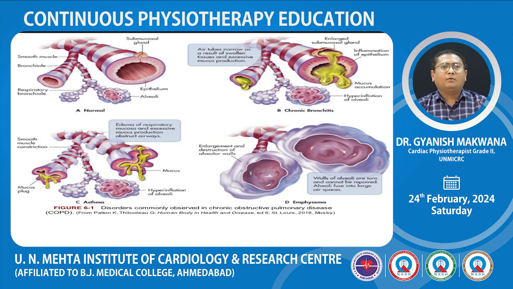This is the image of normal respiratory bronchial alveoli. In chronic bronchitis, air tubes narrow as a result of swollen tissue and excessive mucus production. In asthma, edema of respiratory mucosa and excessive mucus production obstruct airway, and in emphysema, there is enlargement and destruction of alveolar walls.